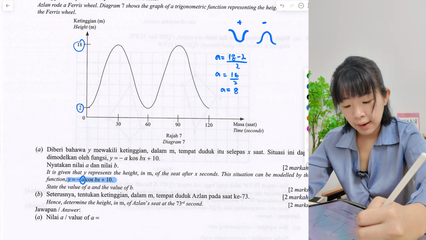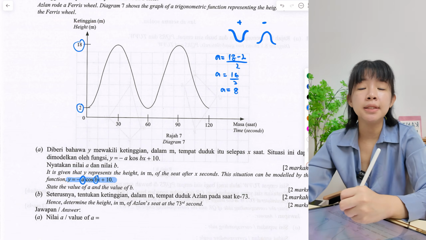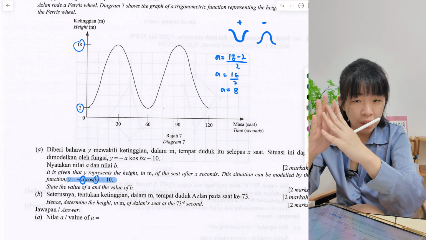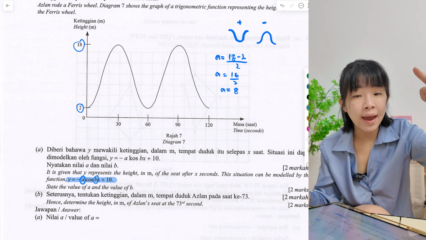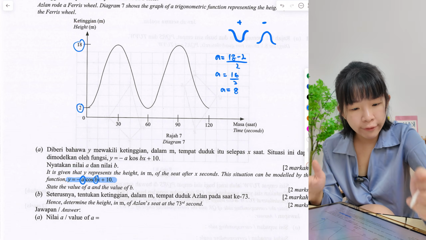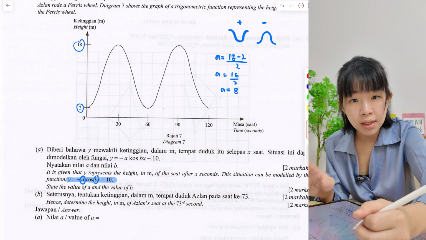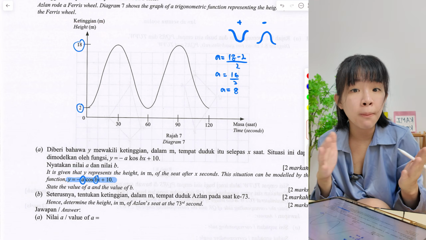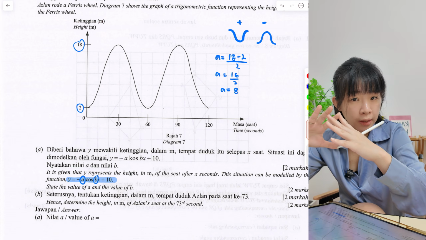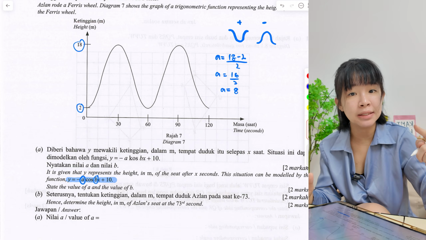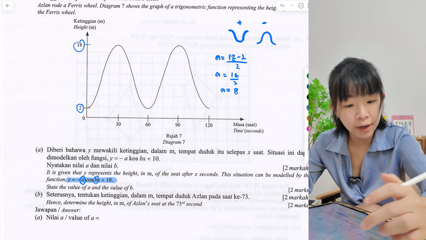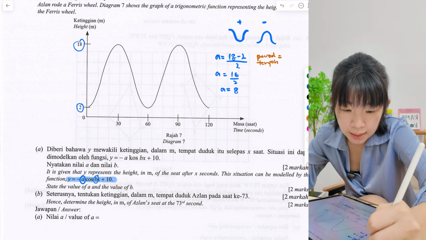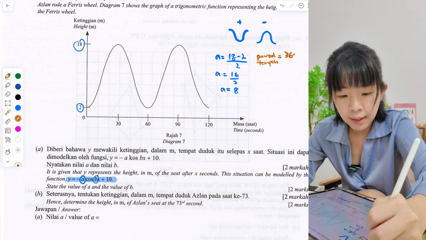Amplitude is 8. How about B? B tells us about a complete graph. When we say complete graph, it means 360 degrees. In the whole complete graph, how many underwear, how many cycles do we see? Do not refer to what you see right now. Is it only 2 underwear? 1, 2, that's all? They might show you an incomplete graph, so you don't know how many underwear are in the whole 360 degrees. So how do we find B? There is a formula to find B, do you still remember? It is related to period: period is 360 divided by B.